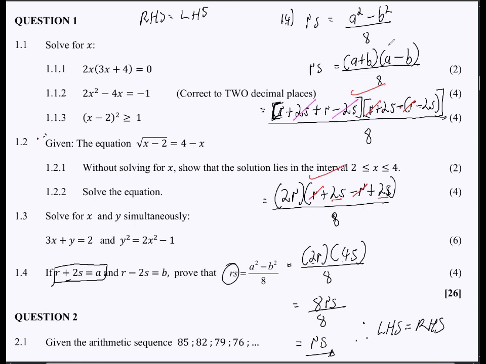So let's see. Okay, I did expand here. So the mark for expansion for me is right there, and then having to do this, and then right there, and then my simplification. So that's 1, 2. I'm already at 4 marks right now. Yes. So they just gave a mark for substitution of A and B, the expansion 2 marks, and then a mark for simplification. Okay, so done with the first question.